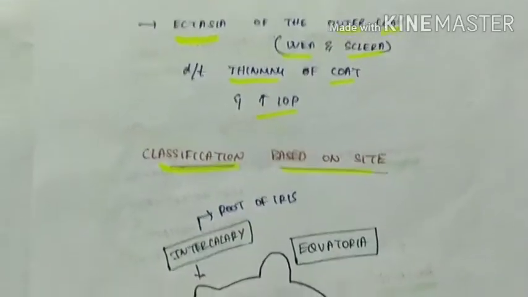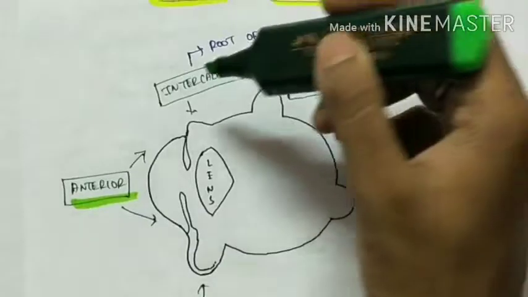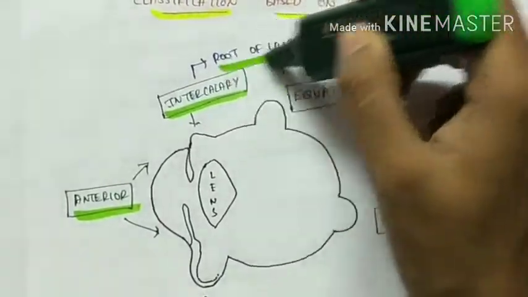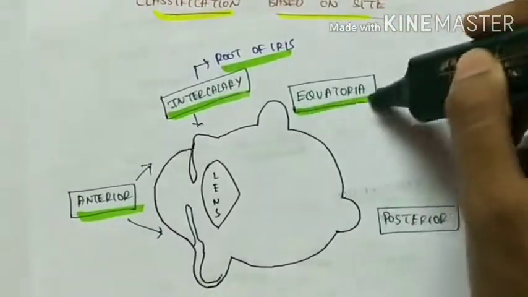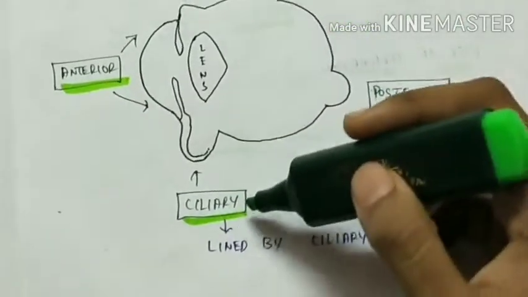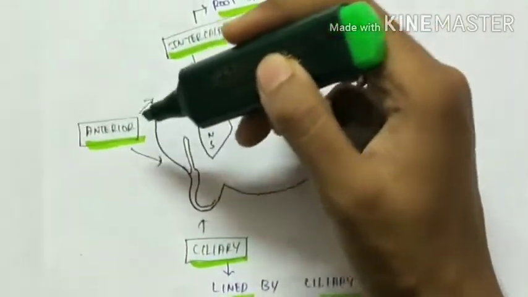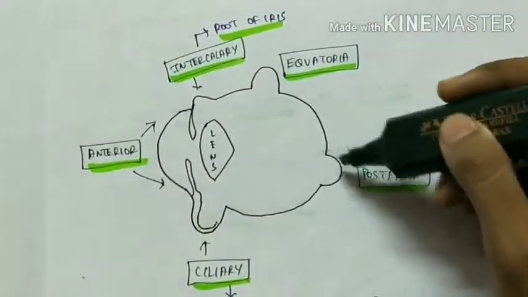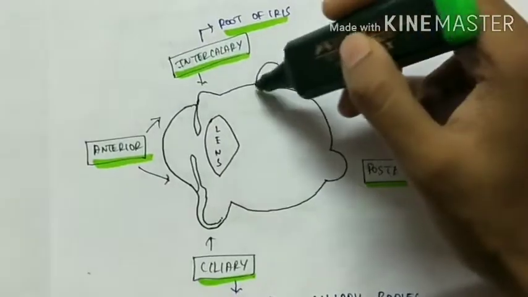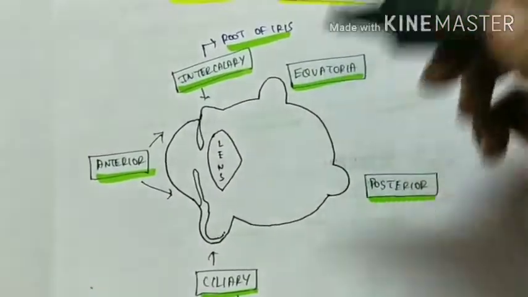The staphyloma can be either anterior staphyloma, intercalary involving the root of iris, equatorial, posterior and ciliary. Ciliary, it is lined by ciliary bodies. So anterior staphyloma is present anteriorly, posterior present posteriorly, equatorial near the equator, intercalary at the root of iris and ciliary near the ciliary body.